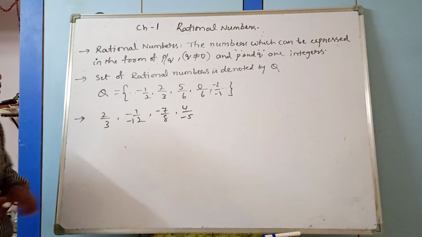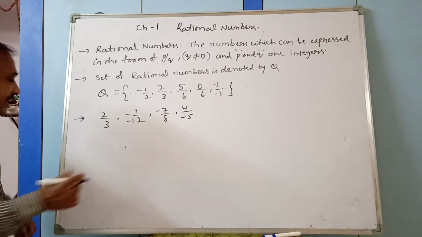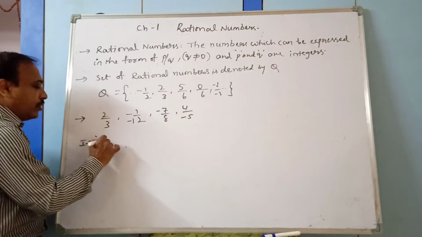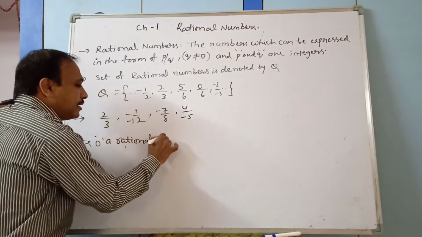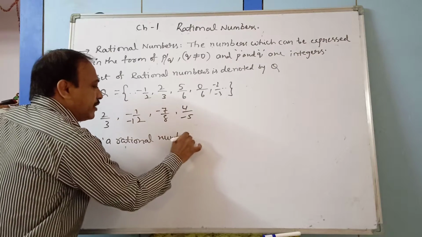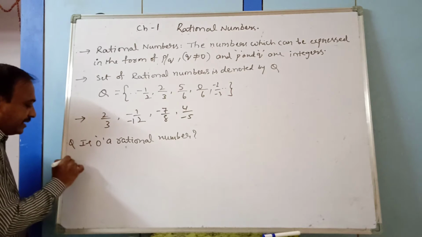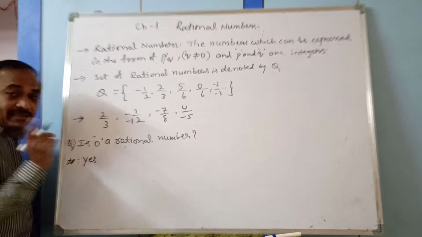Now, in these rational numbers, is 0 a rational number? This is the question. Is 0 a rational number? Yes, you are right.